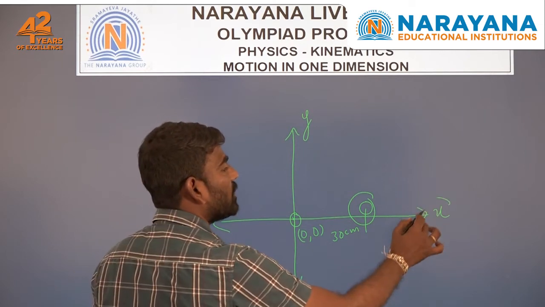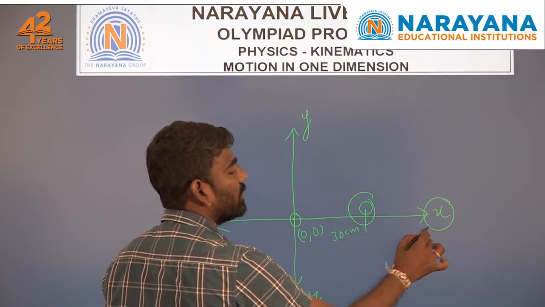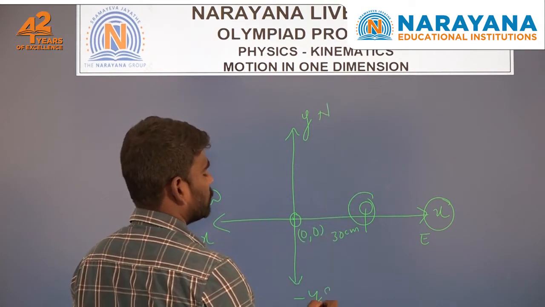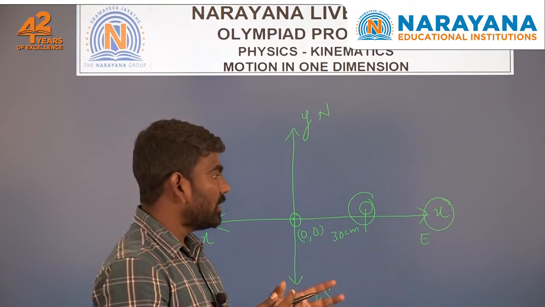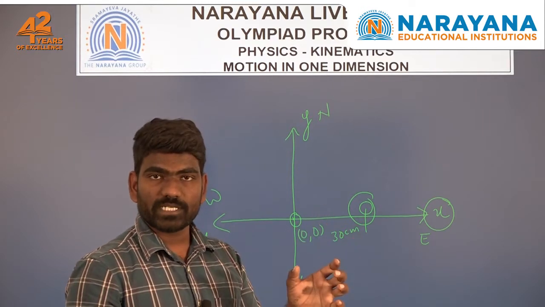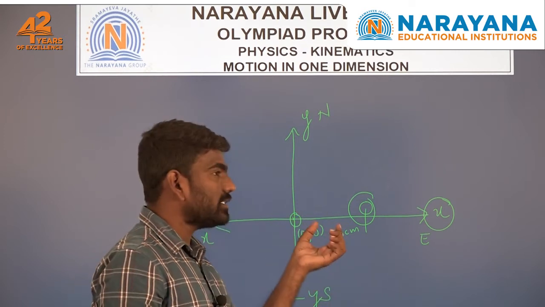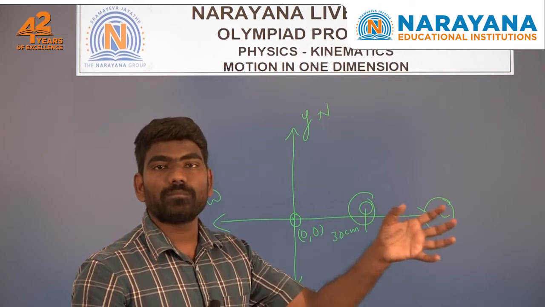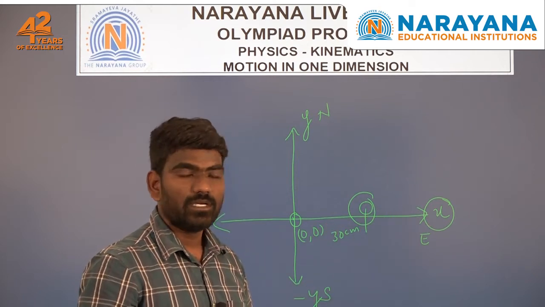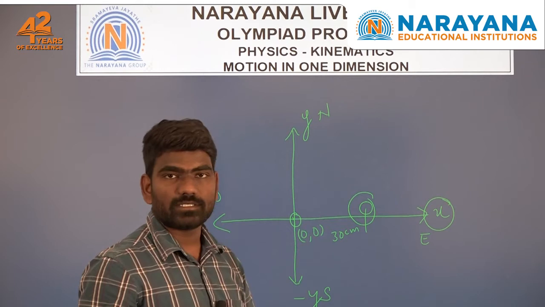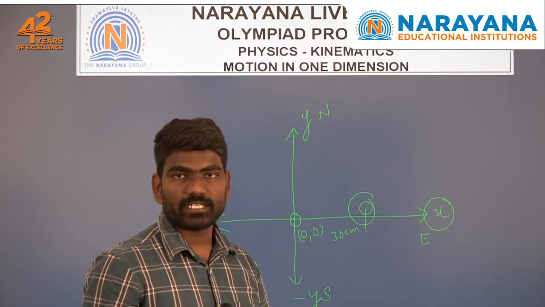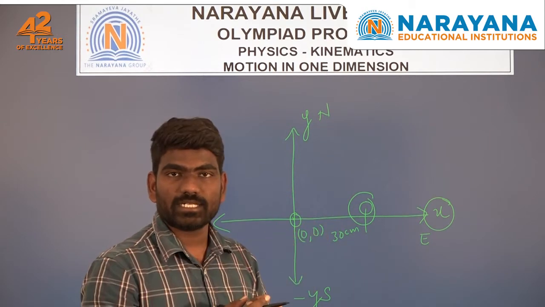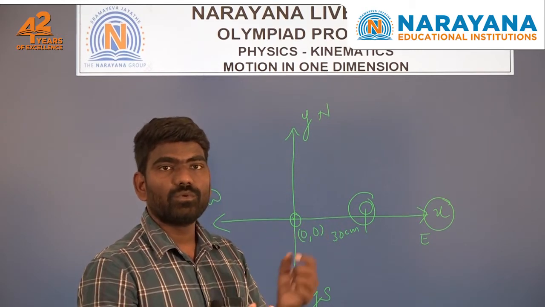The positive x axis is along the east direction, and this is west, north and south. To describe the motion of an object from the origin, in which direction it is moving and how its position changes with respect to the origin, we need one value.